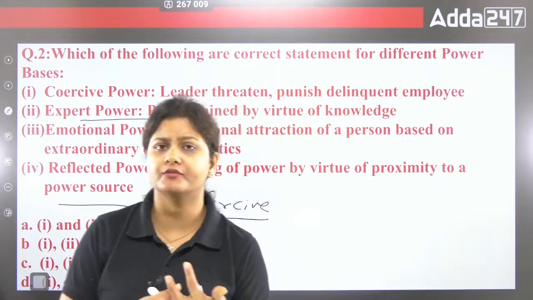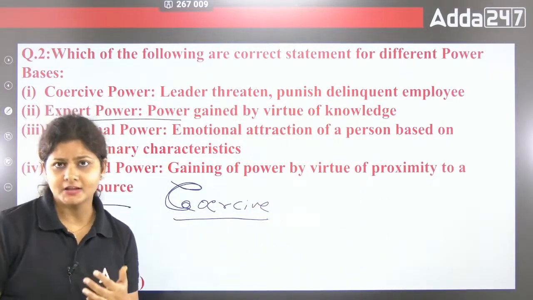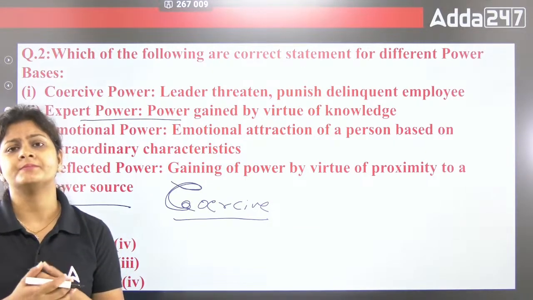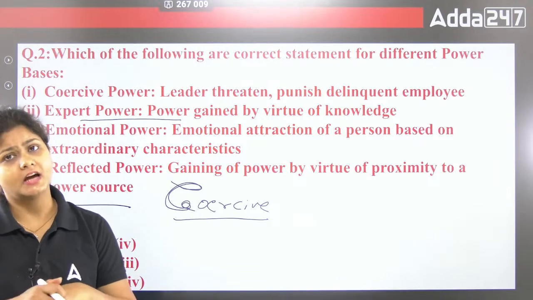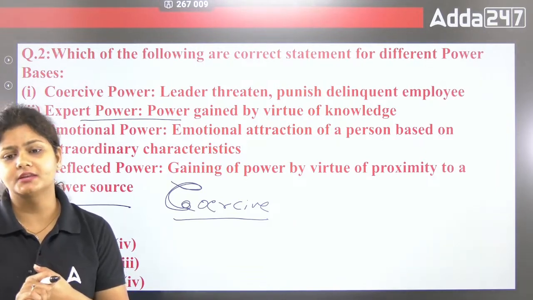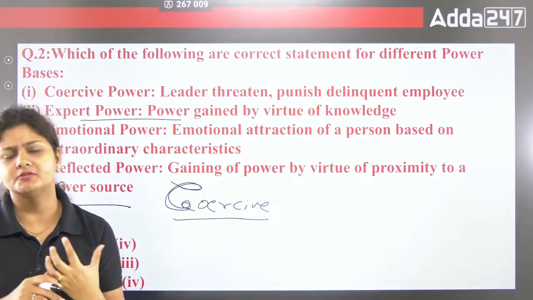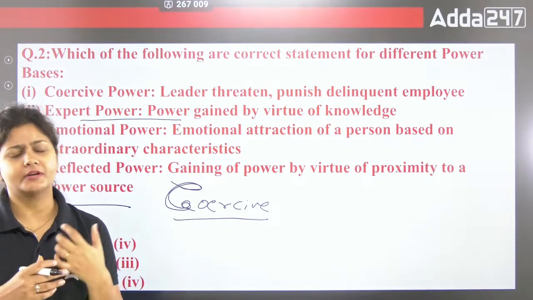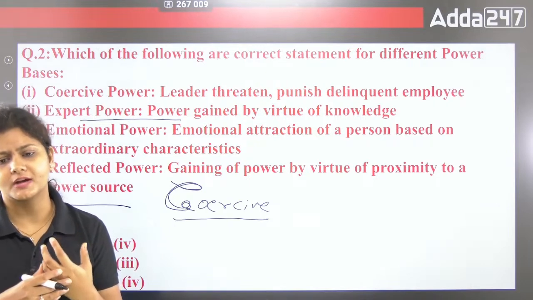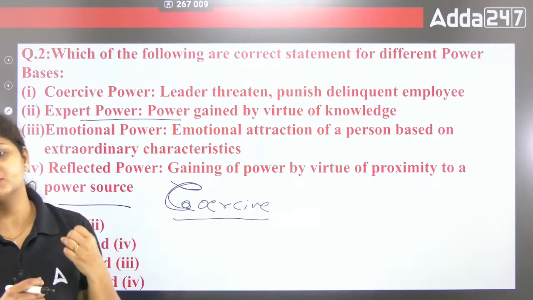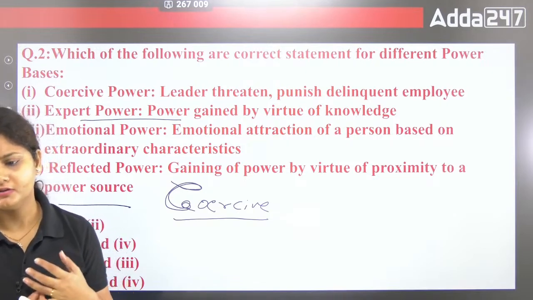She was the credit officer in one of the branches in New Delhi, but she was the DRO of the 85 batch. So you can think how much knowledge she had. Even the zonal manager and deputy zonal manager used to ask her whatever doubt they had. So expert power is what you gain by virtue of your knowledge.